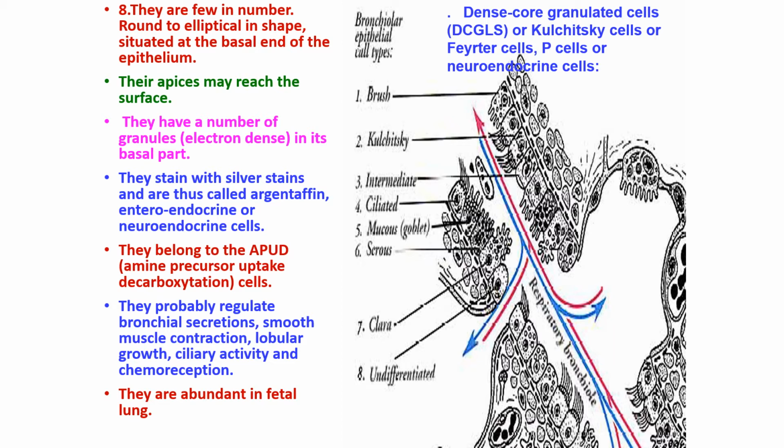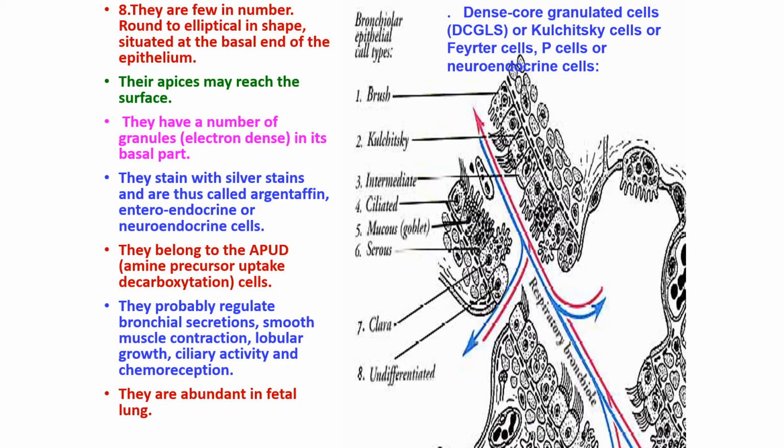They have an affinity for the silver stains, round elliptical cells, and they have a number of dense granules present in the basal part, and they secrete catecholamines, gastrin, serotonin, bombesin.